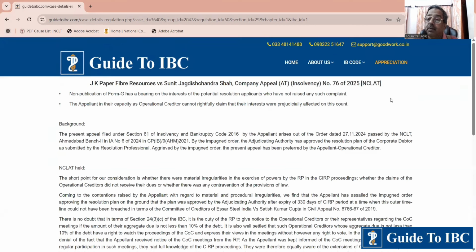So you cannot raise an objection to NCLT or NCLAT based on flimsy grounds.